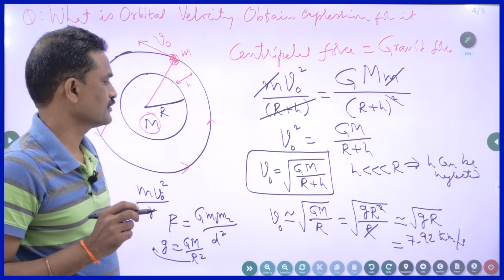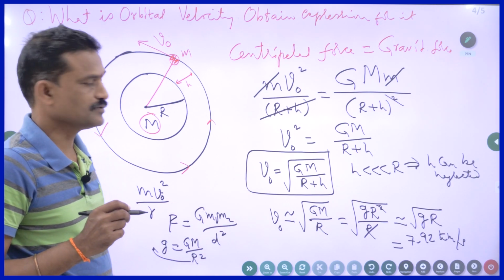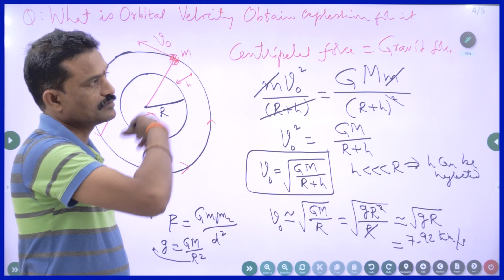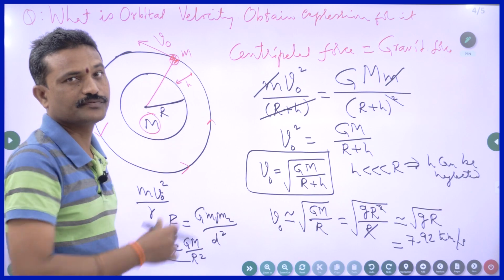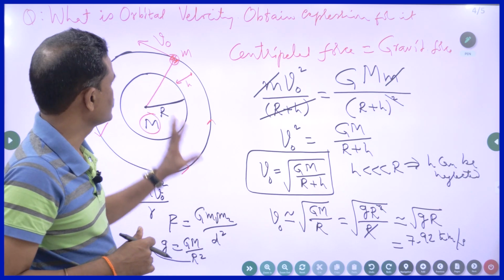Is this clear? Now, escape velocity is greater than the orbital velocity. I drew one diagram in the beginning. With escape velocity, the object goes in a hyperbolic path into infinity. Right. So this is the second question.